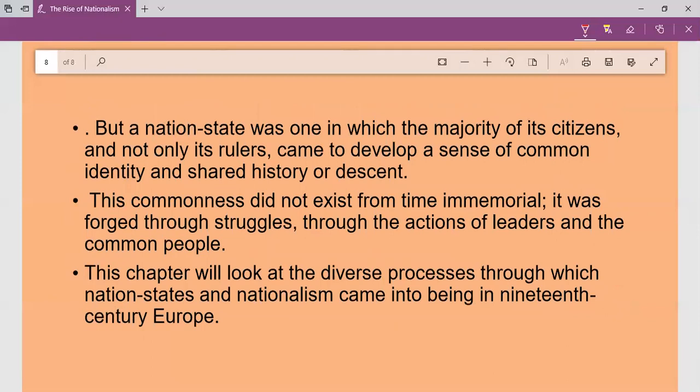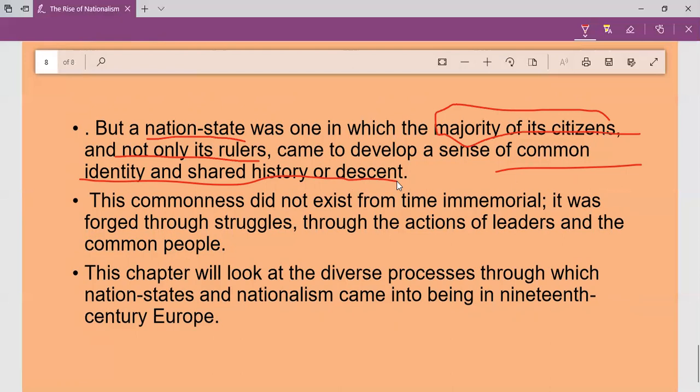But a nation state was one in which the majority of its citizens, and not only its rulers, came to develop a sense of common identity and shared common history or descent. So a nation state will have a definite territory, and the majority of the citizens, a large portion of the people along with the rulers, will have a common identity and common history, like India. The land of India under the control of the Britishers: the majority of the people follow a single religion, have common ethnicity, common tribe, etc. And it is a nation. Now it is under the control of a single ruler. So that is the concept of nation.